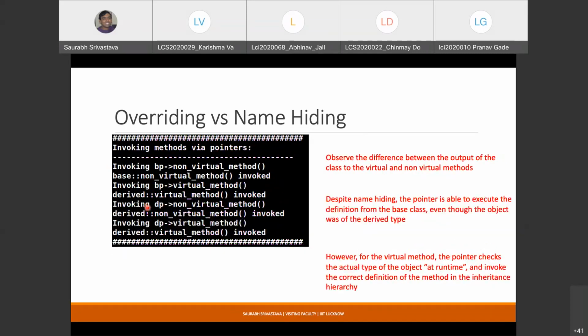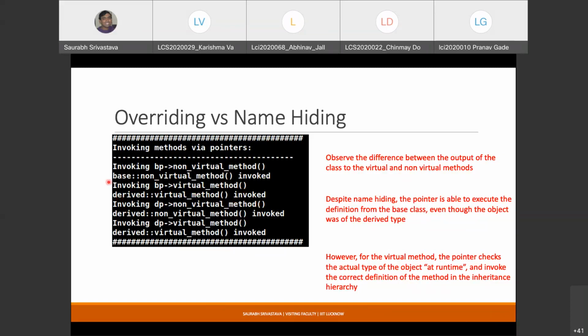Now if you check the output, this is when you are trying to access the methods using the base class pointer. You can see for the non-virtual method, whenever you invoked bp arrow non-virtual method, the method that is invoked is the non-virtual function from the base class. Whereas when you do bp arrow virtual method, the method that is invoked is from the derived class.